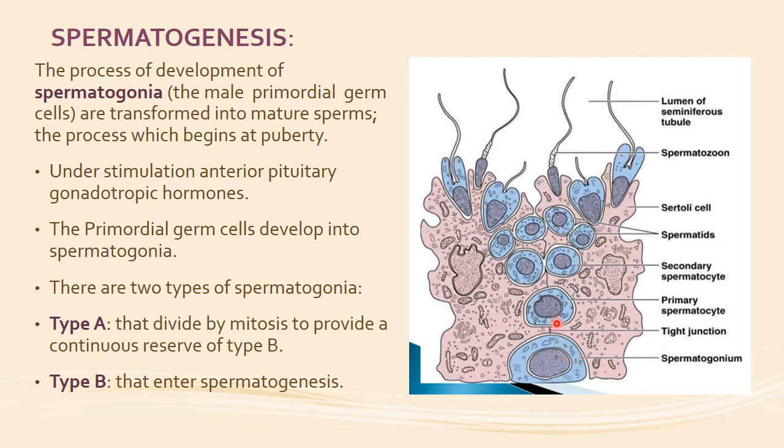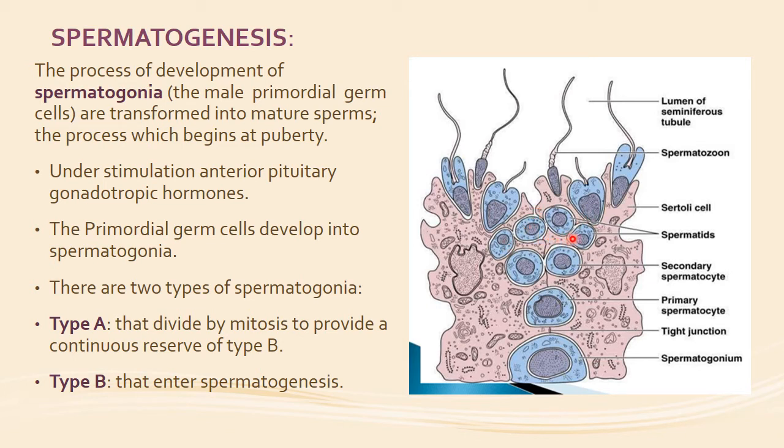Then these type B cells will enter from the basal compartment to the adluminal compartment, and they will form the primary spermatocytes with the diploid number of chromosomes, that is 46. Now these primary spermatocytes will divide by reduction division, meiosis, and form the secondary spermatocytes with the haploid number of chromosomes, that is 23. And these secondary spermatocytes will form the spermatids, four spermatids, each with the haploid number of chromosomes, that is 23.